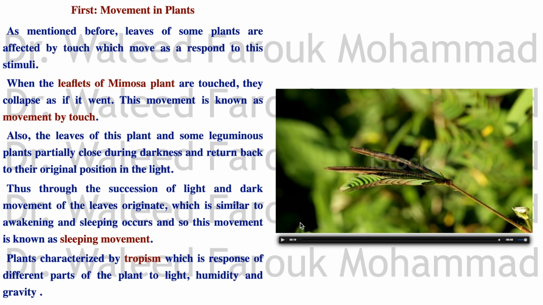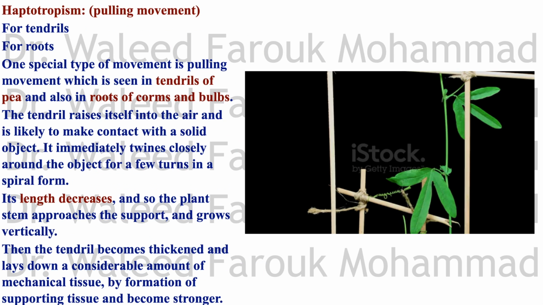Plants are characterized by tropism, the response of the different parts of the plants to light, humidity, and gravity. One type of tropism is called haptotropism, or the pulling movement. We have this kind of tropism in the tendrils of plants and in roots of plants.